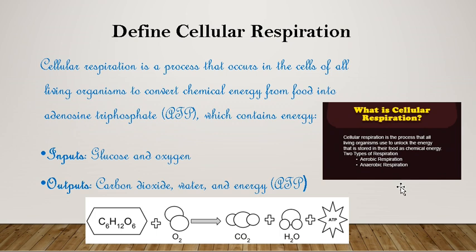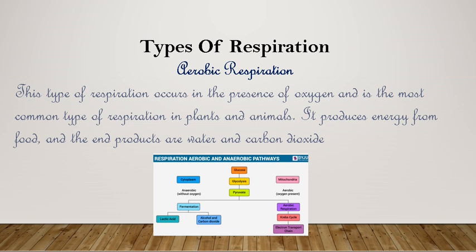Cellular respiration is a process that all living organisms use to unlock the energy stored in their food as chemical energy. Okay. So in the next slide we are going to learn about the types of respiration. One is aerobic respiration, one is anaerobic respiration. In this slide we will learn about aerobic respiration.